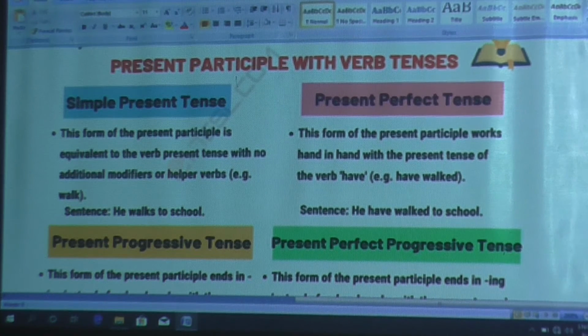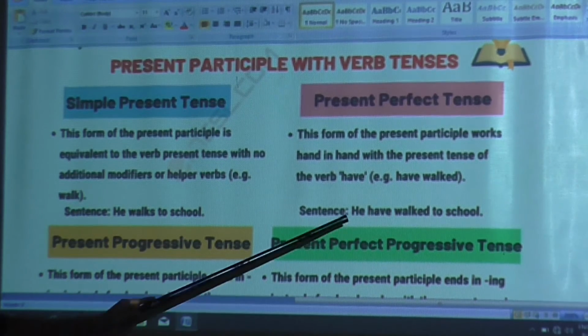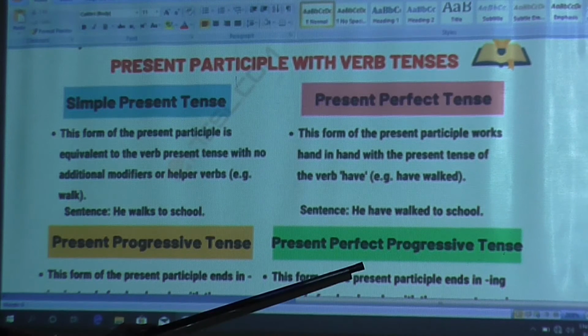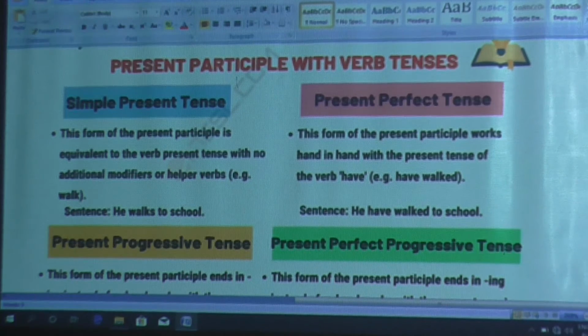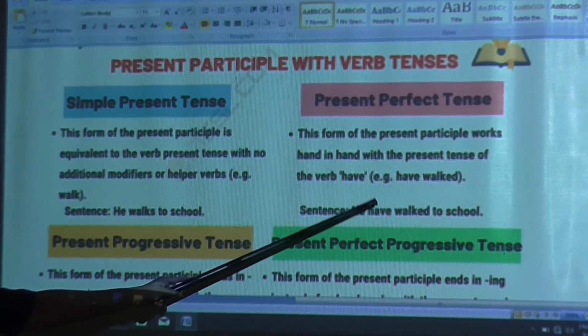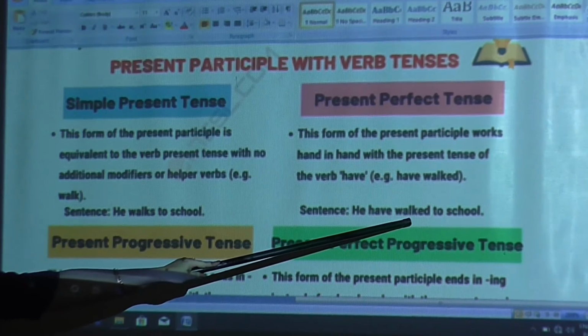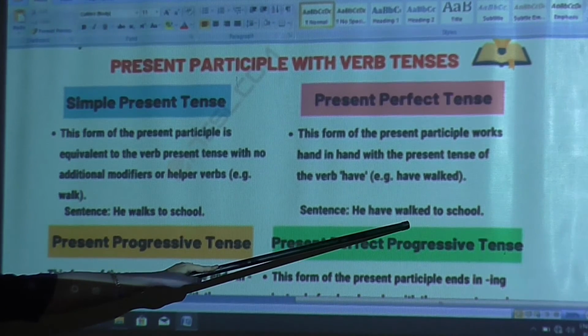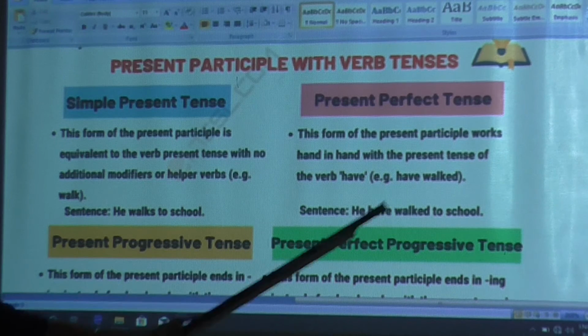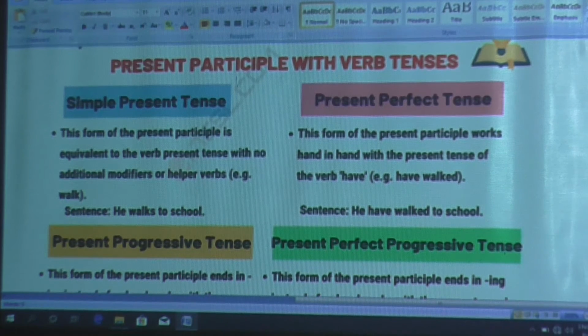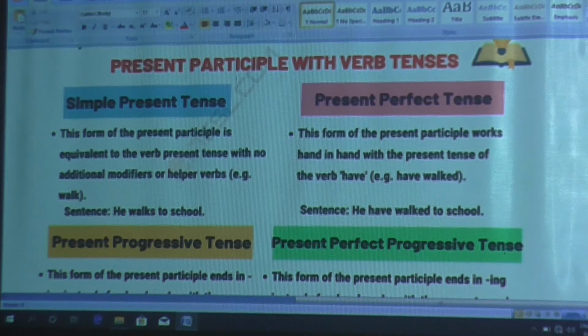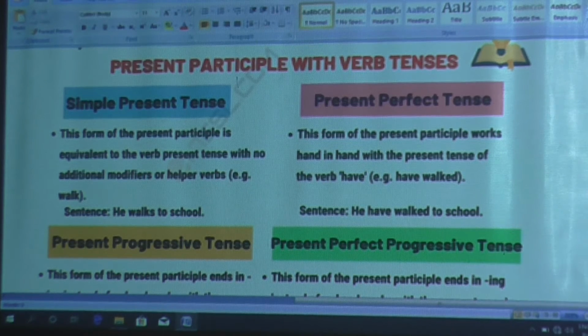The situation is in the present, but already he has walked, so it is written in the ed form. So this is the example of the past participle. So you will understand the main thing: in the present participle you add ing, and in the past participle you add ed after the verb.